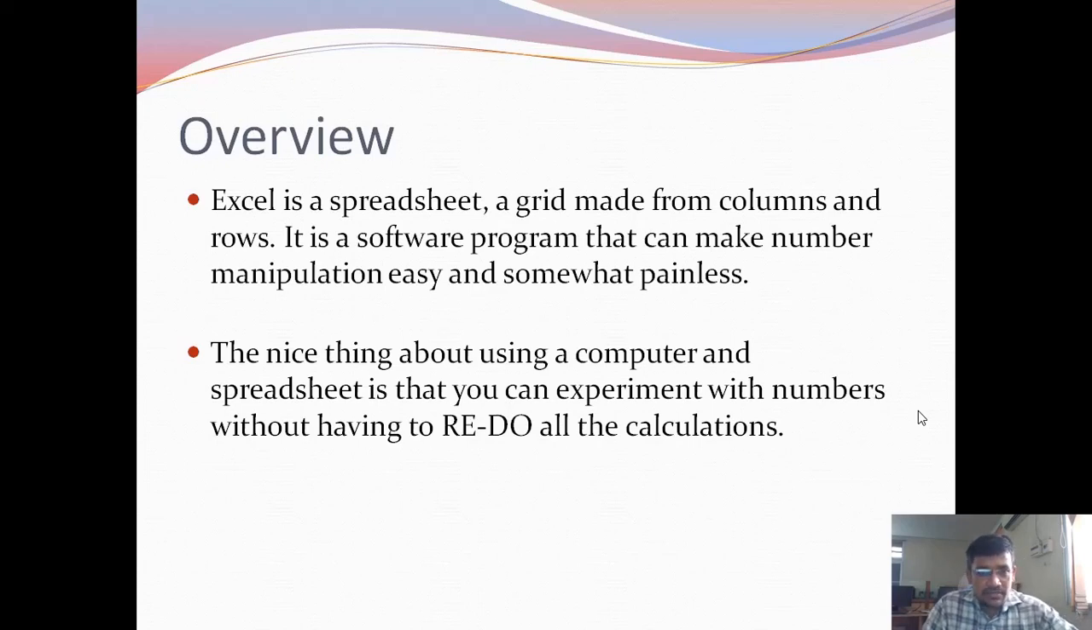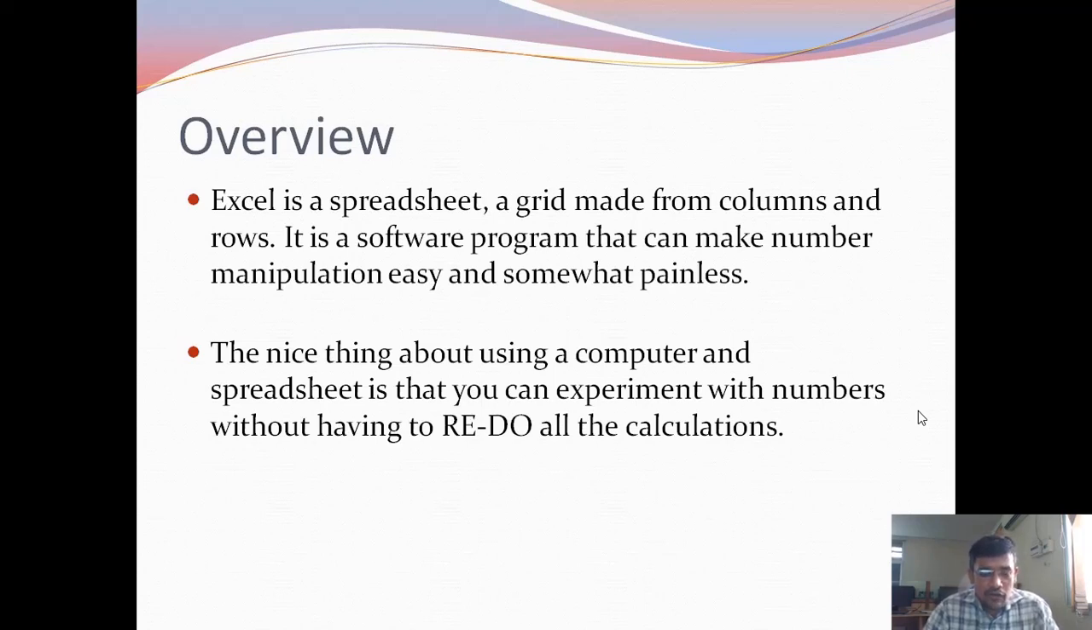Excel is a spreadsheet, a grid made up of columns and rows. It is a software program that can make a number of manipulations easy and somewhat painless. Excel is the combination of columns and rows, just like a table. By using this software program, we can do calculations or manipulations easily.